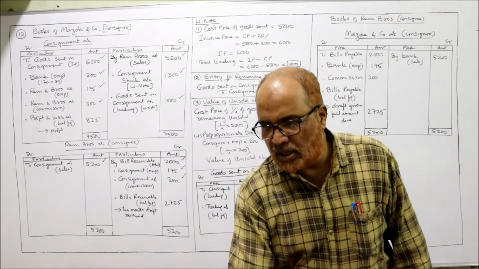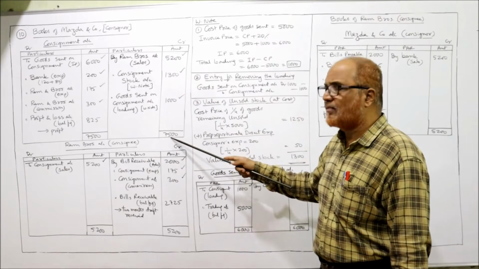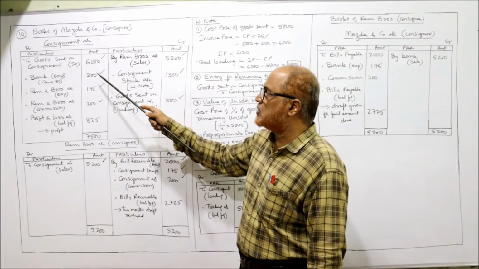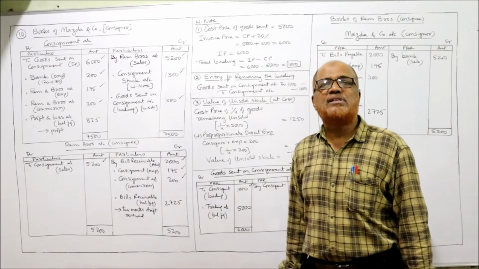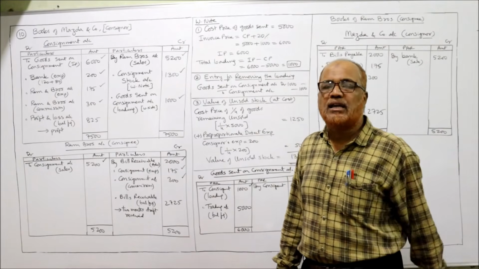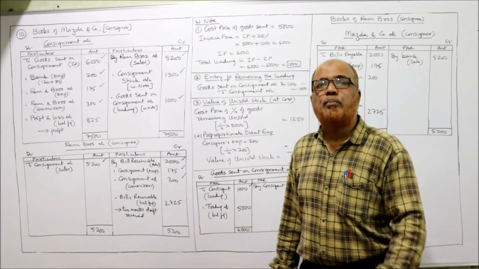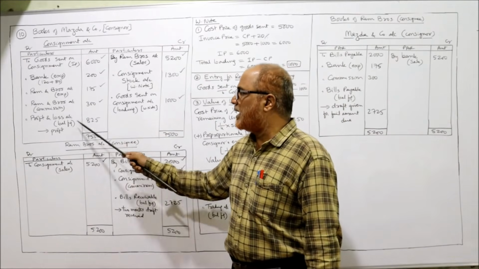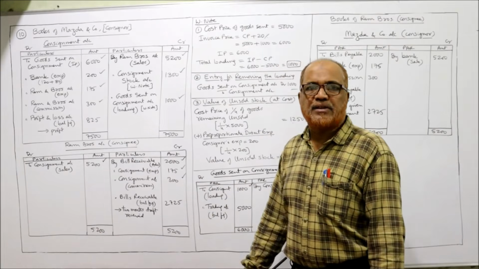So now credit side 5,200 plus 1,300 plus 1,000, 7,500 total on credit side. From 7,500 deduct 6,000, 200, 175, 300. 825 is the balancing figure. This is the profit on consignment. So entry will be consignment account debit to profit and loss account. So credit side to profit and loss account, balancing figure 825.